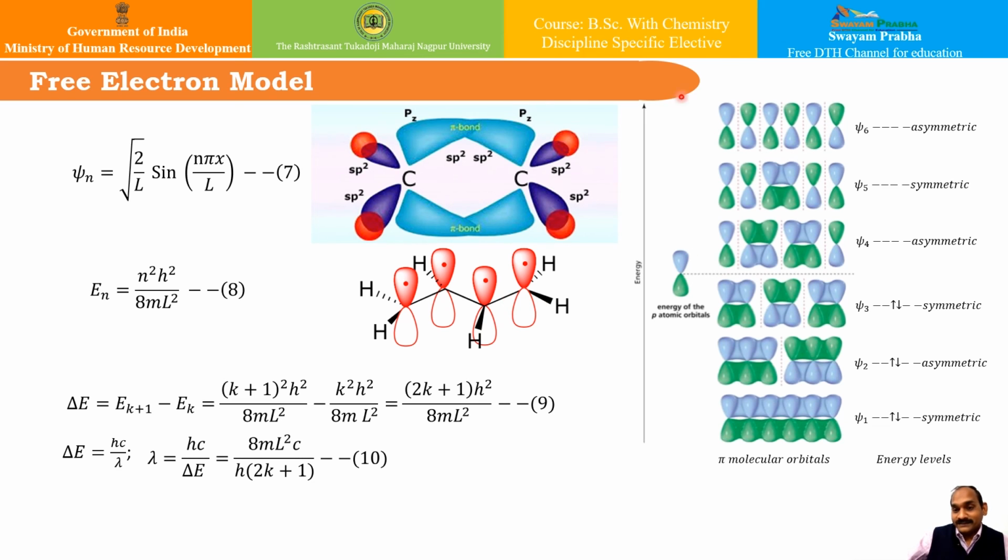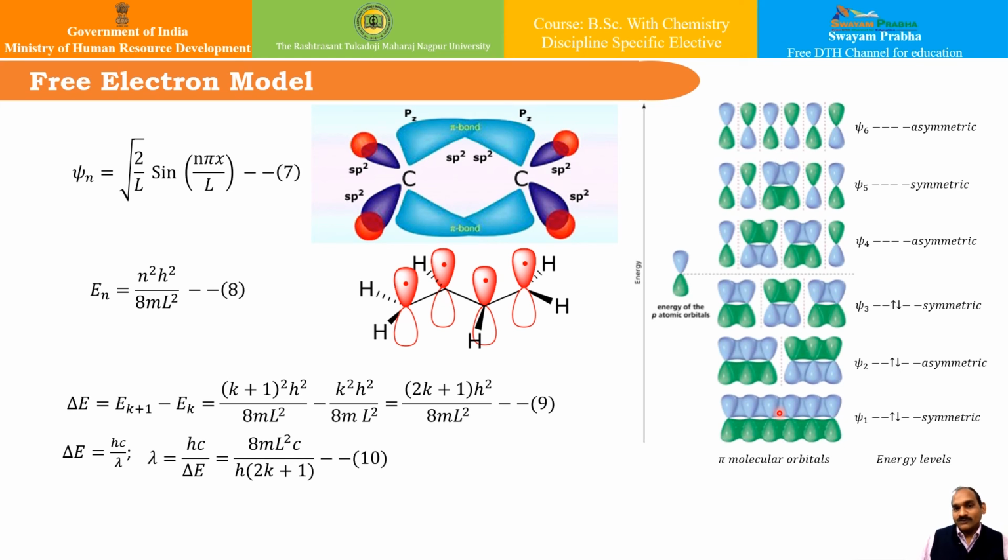If I take one example of a polyene, hexatriene, there are 6 carbon atoms. These all 6 carbon atoms are in conjugation, and there are 5 bonds basically. So we add one bond on each side, making the number of bonds 7. Therefore the length is 7 into 140, that is 980 picometers.